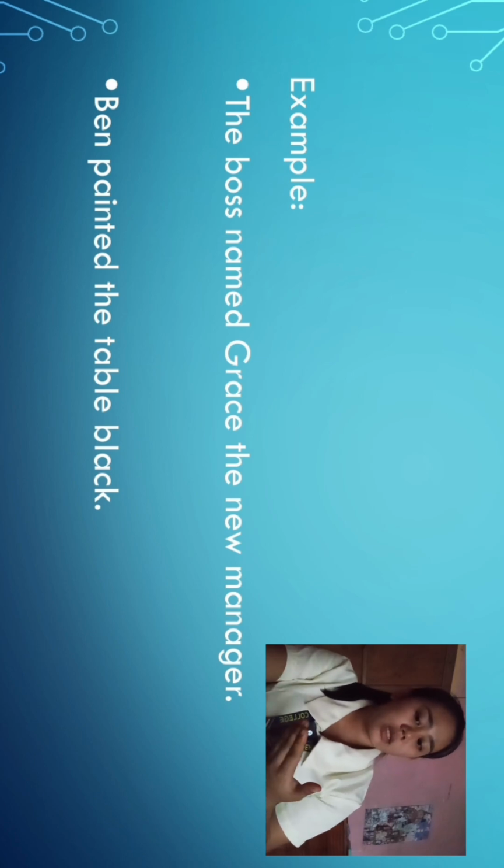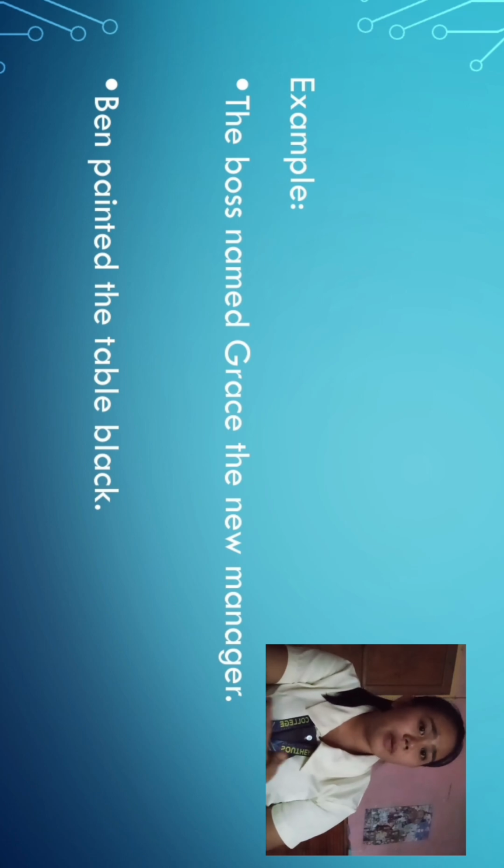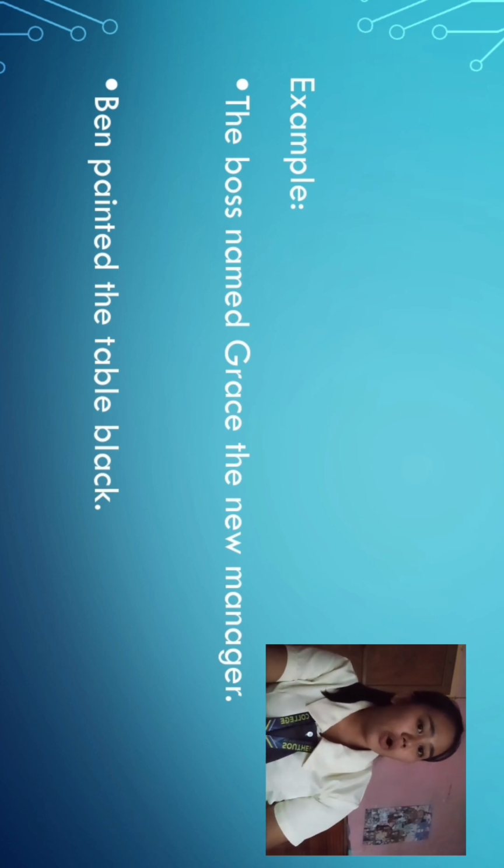The boss named Grace the new manager. Therefore, the object complement in the sentence is the new manager. Why? Because it renames the direct object, or it tells who Grace is.